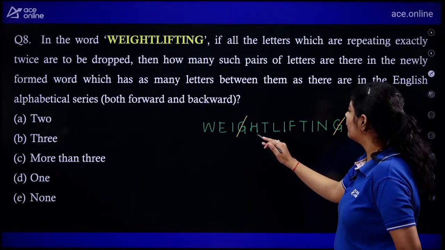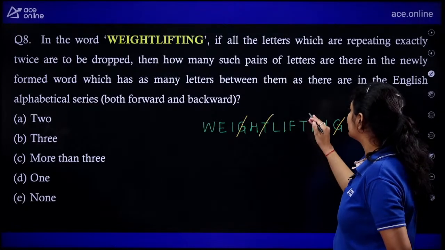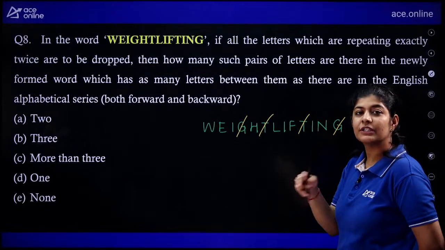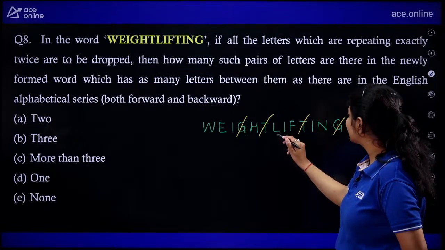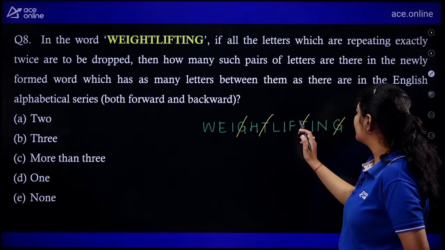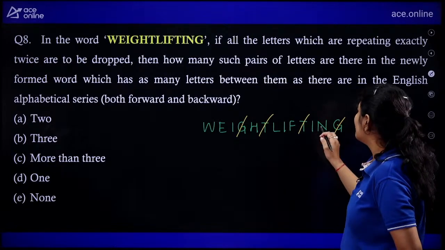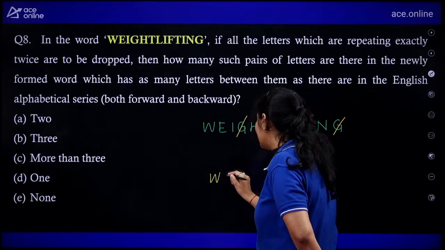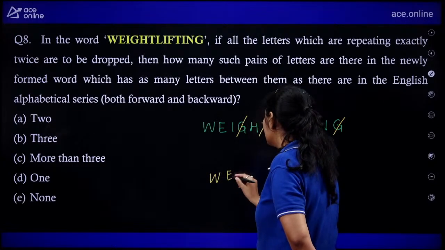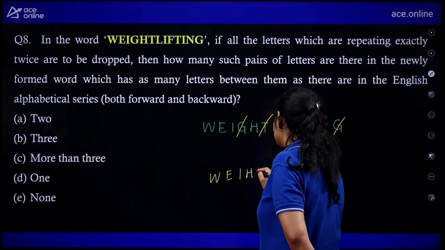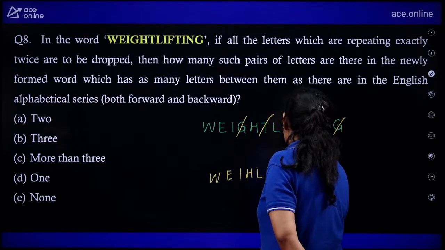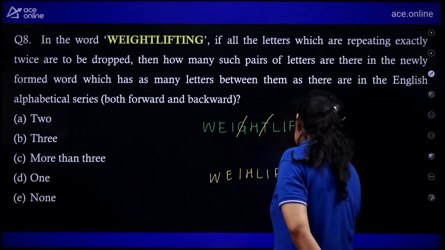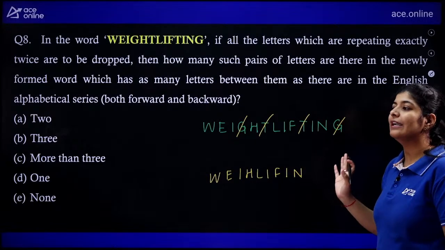Next, G, yes. So we need to eliminate it because it repeated twice only. Next, H. Do we have H? No. We need to eliminate T because it is repeated twice. Next, L. We already considered I. F, I, N. So the letters that we are left with are W, E, I, H, L, I, F, I, N.